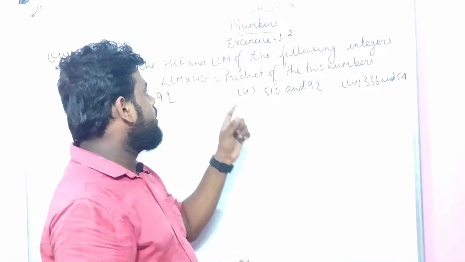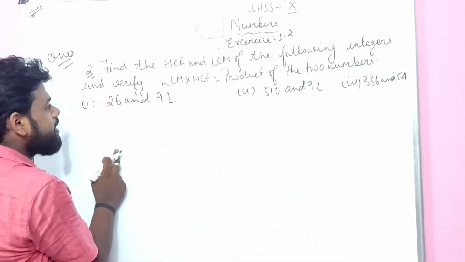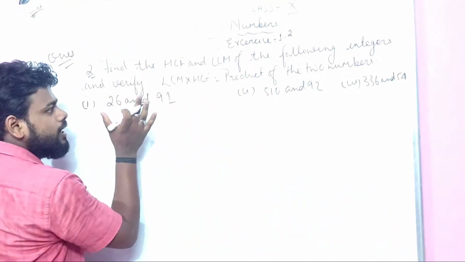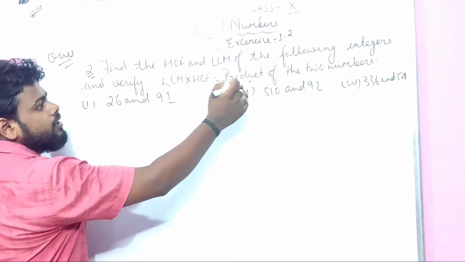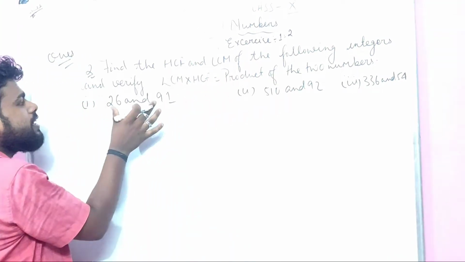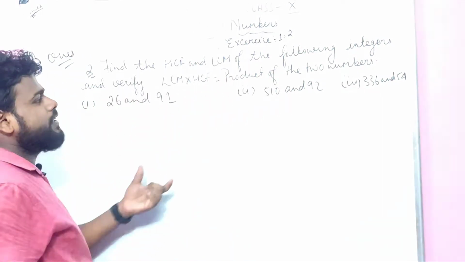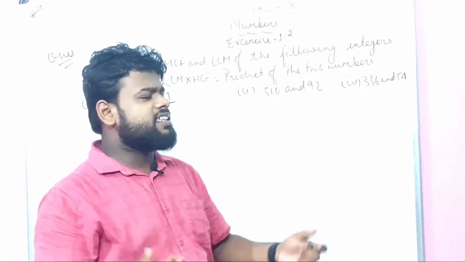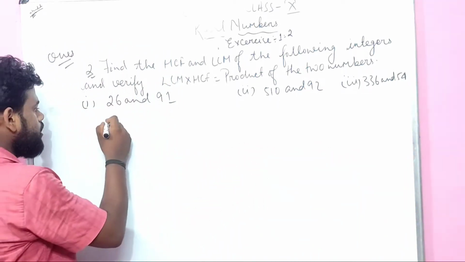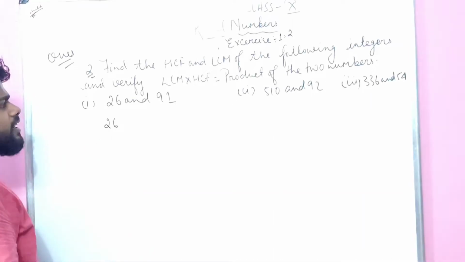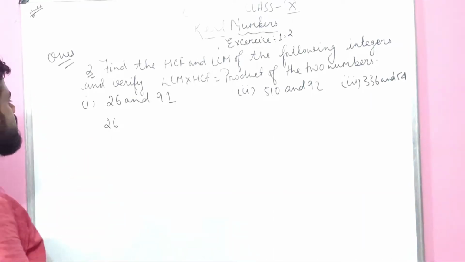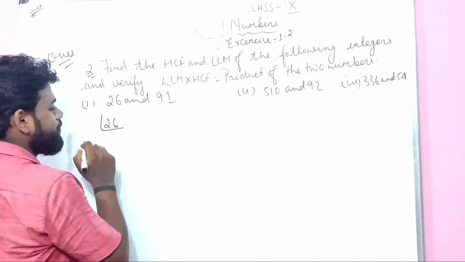We have to prove that the HCF and LCM of these two numbers, the product of the two numbers, when we multiply the two numbers, whether it will be equal or not. So let us understand this, very easy. Let us take 26 and 91. Let us take 26 first, right?